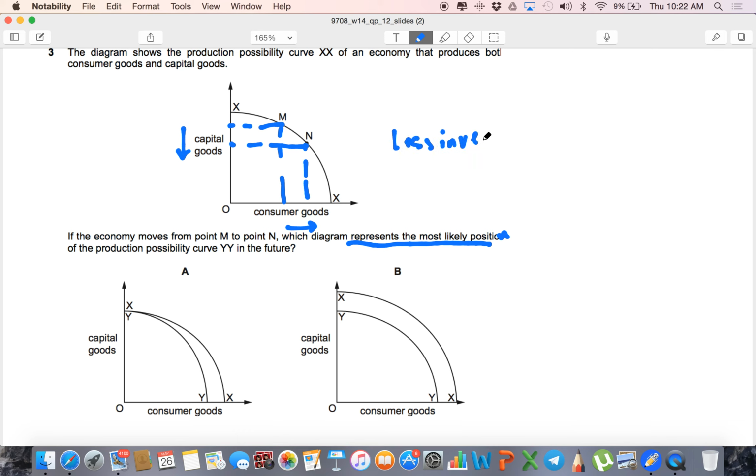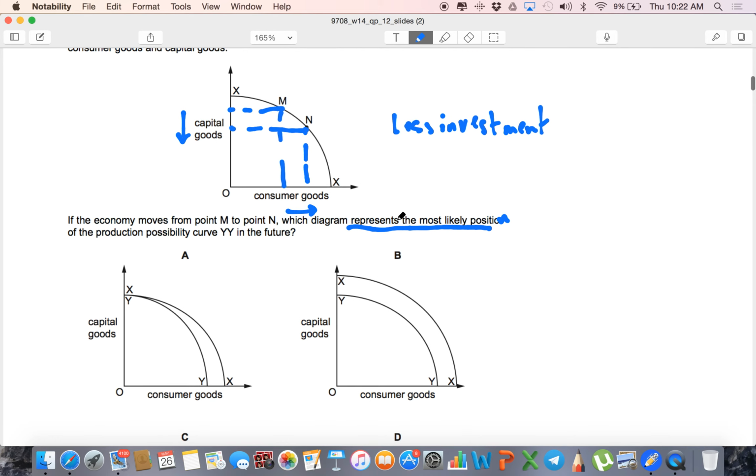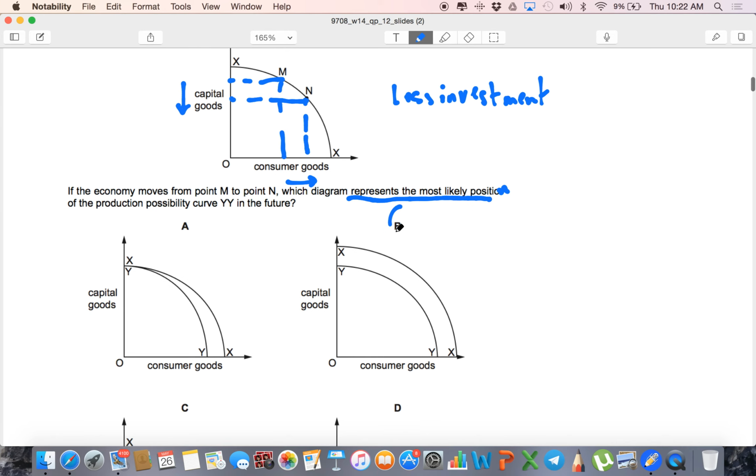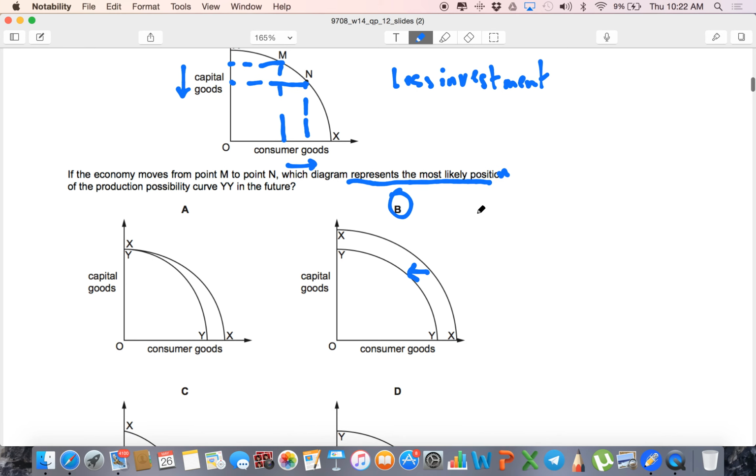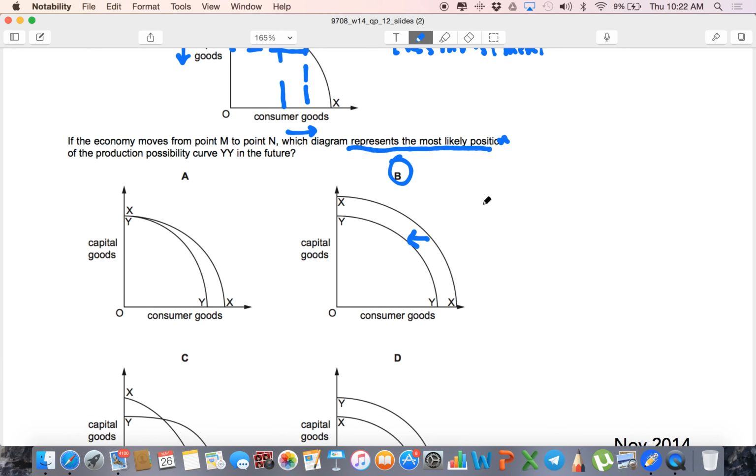And it's like more jam today versus more jam tomorrow. So if you decide to have more of consumer goods today, you would have higher standard of living today, but tomorrow you would have a lower standard of living. In other words, PPC will shift backward. And that's why B is the right answer, PPC will shift backward. Make sense? So lower investment or capital goods would mean lower economic growth in the future. The quality or quantity of factors of production goes down, PPC shifts backward.